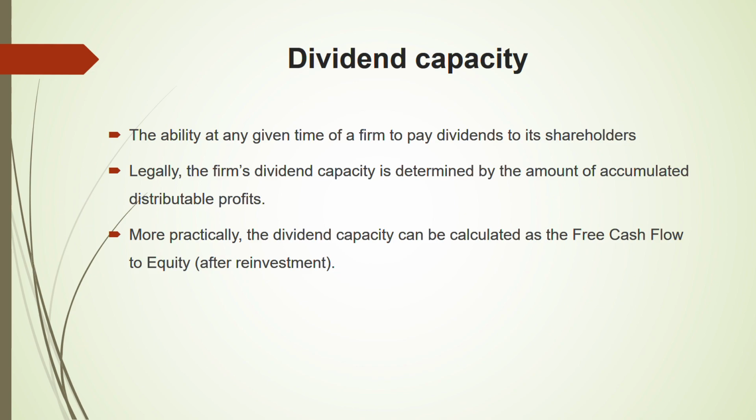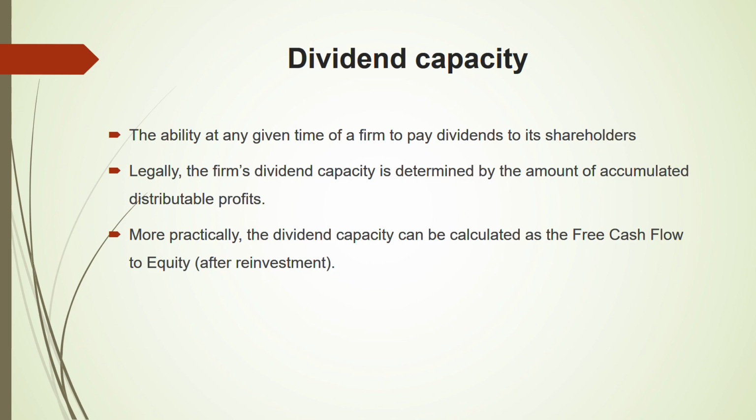I have earlier uploaded a video on this, free cash flow to firm and free cash flow to equity. So if you're having an issue calculating free cash flow to equity and not understanding, you can go and check that video out. Free cash flow to equity, you will get it under investment appraisal, in my playlist AFM-1 investment appraisal. After reinvestment, because if you are retaining something, that will not go as a dividend. After you have retained, after you have reinvested, whatever is remaining, that only will be given as a dividend. So that is your dividend capacity.